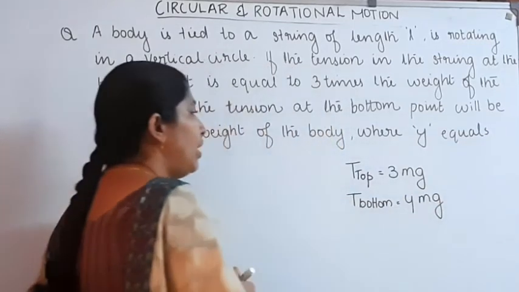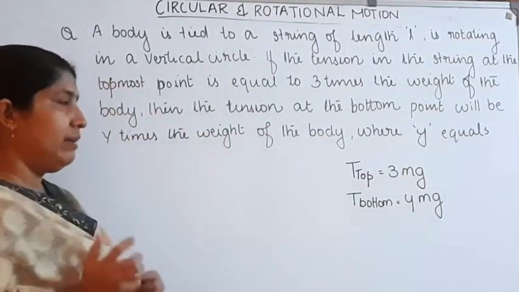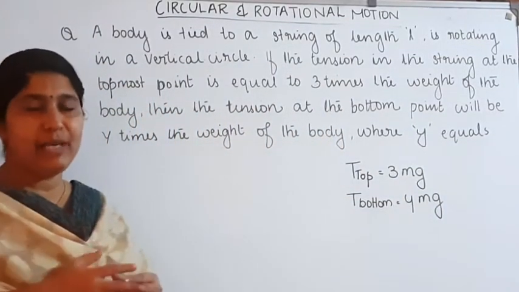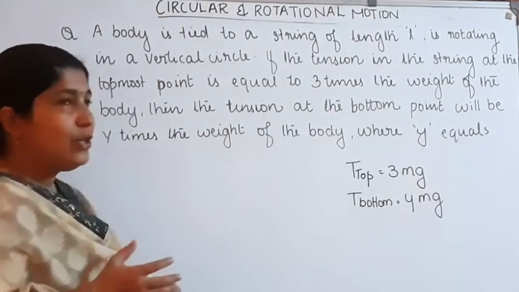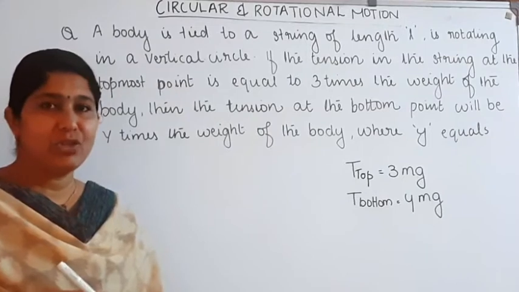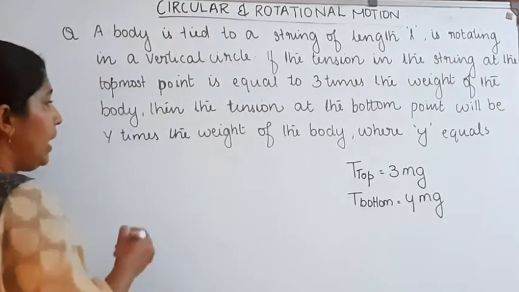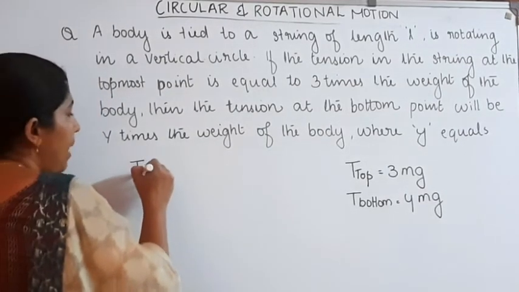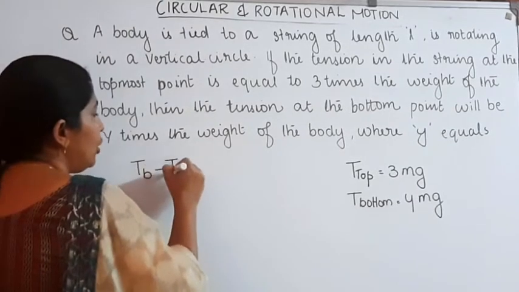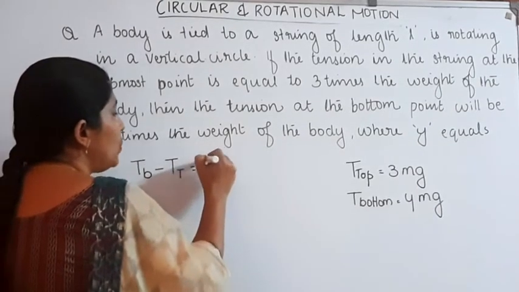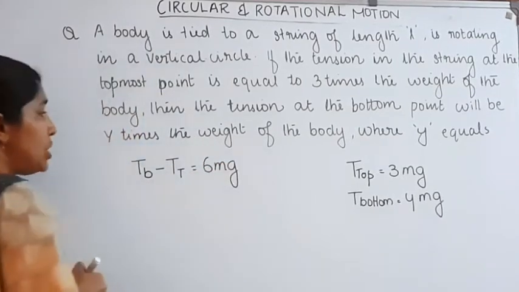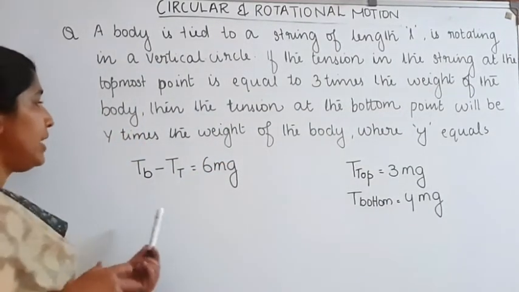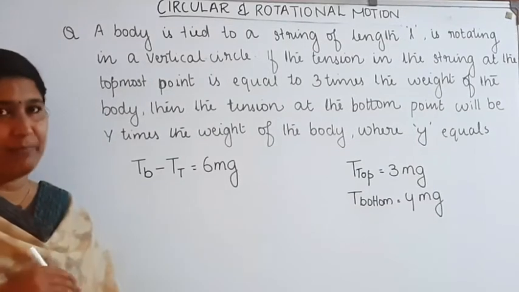Here we want to find out what y is equal to. This is our question. For this we know the difference in tension at the top and bottom. Tension at the bottom minus tension at the top is equal to 6 mg. We know this value.